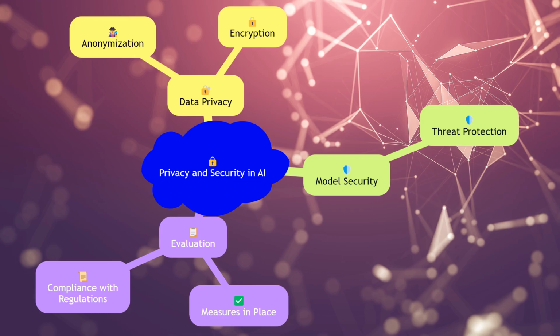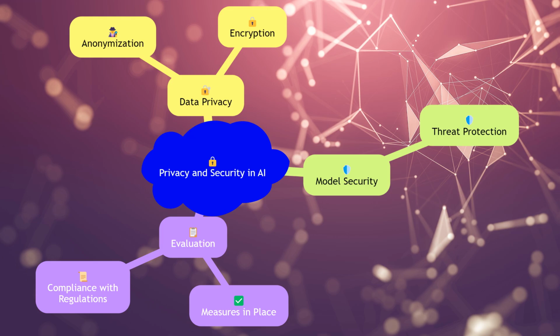Privacy and security are paramount in AI systems to protect sensitive data. This involves implementing measures to ensure data privacy, such as anonymization and encryption, and securing the model against potential threats. Evaluating this step involves checking that these measures are in place and that the model complies with relevant data protection regulations.